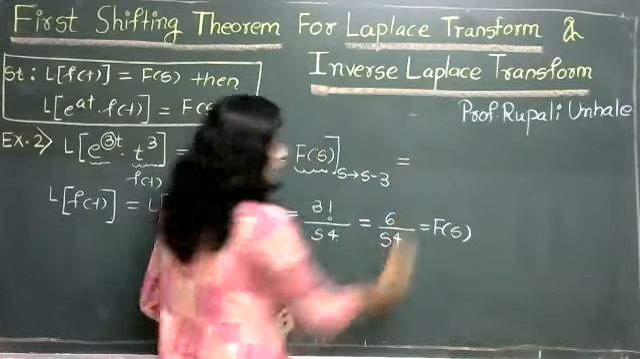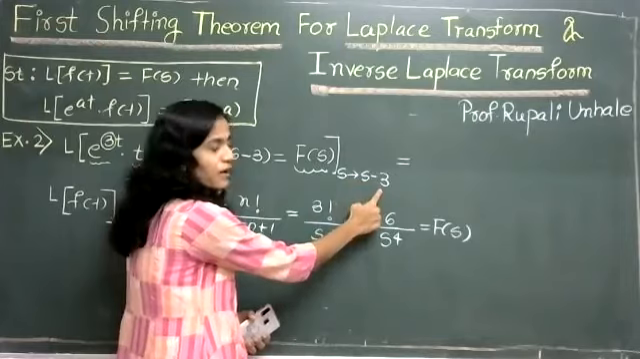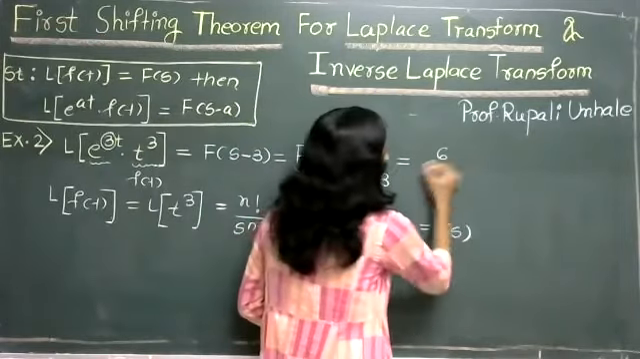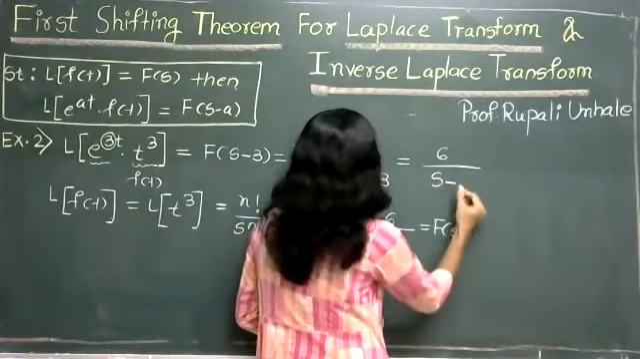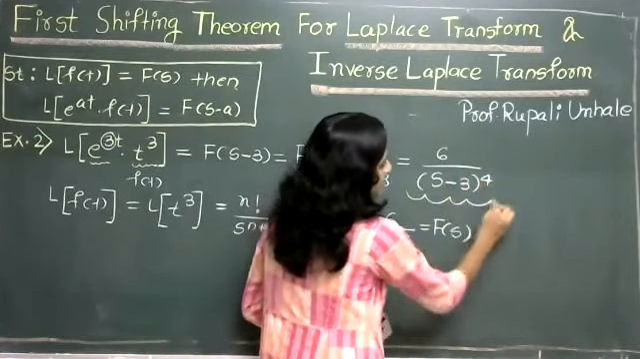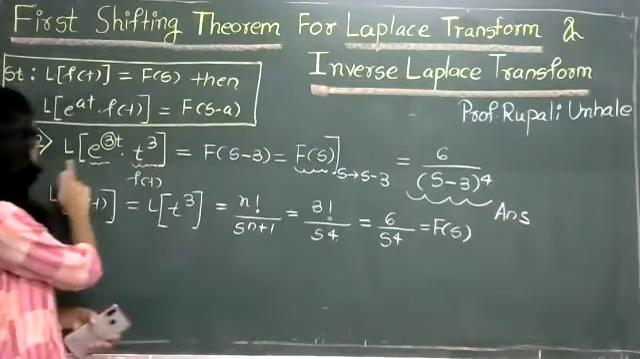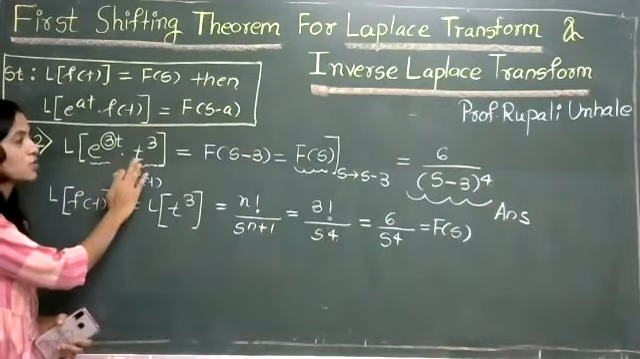So in this F(s), just replace s by what? s minus 3. So here we got the answer as (s minus 3) raised to 4. So this is the required answer for the Laplace of e raised to 3t into t cube.